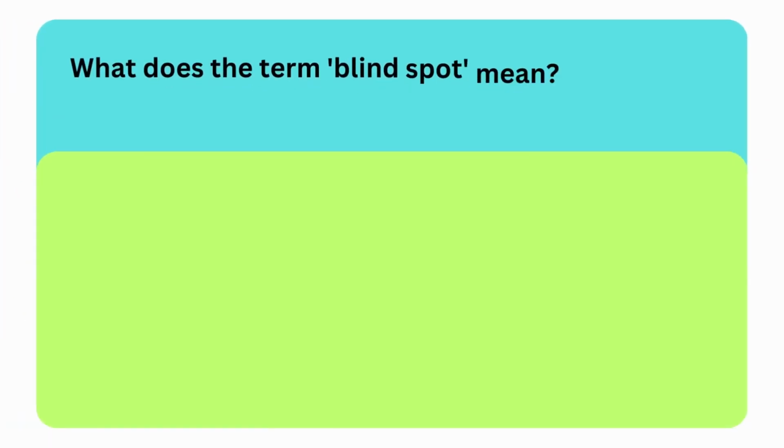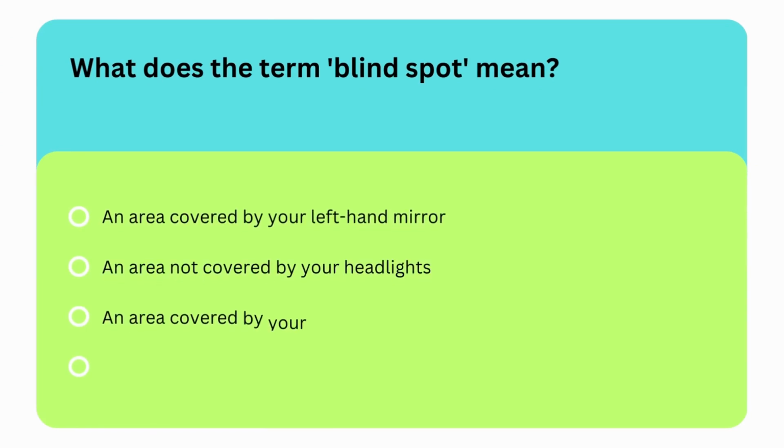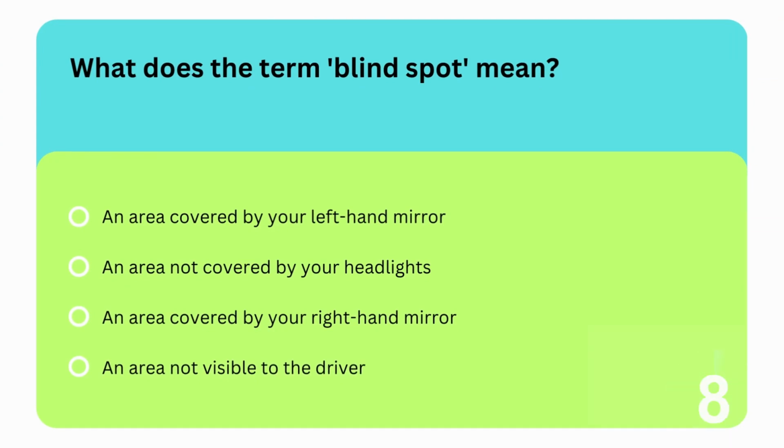Next question is, what does the term blind spot mean? Options are, an area covered by your left hand mirror, an area not covered by your headlights, an area covered by your right hand mirror, or an area not visible to the driver. So the correct option is last option. It is an area that is not visible to the driver.